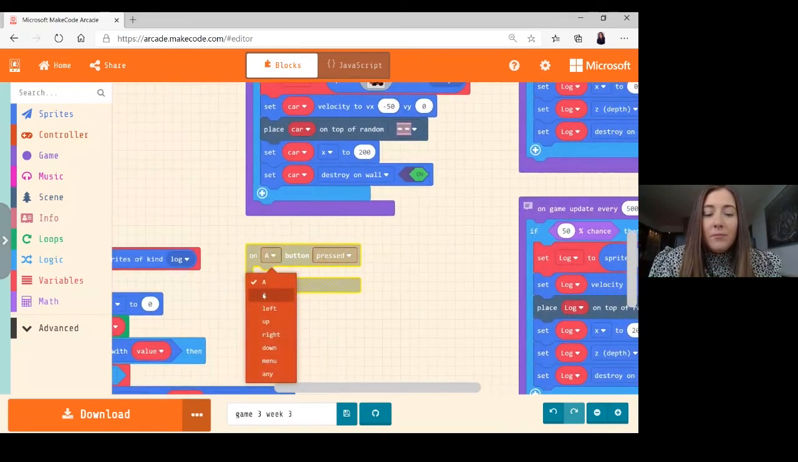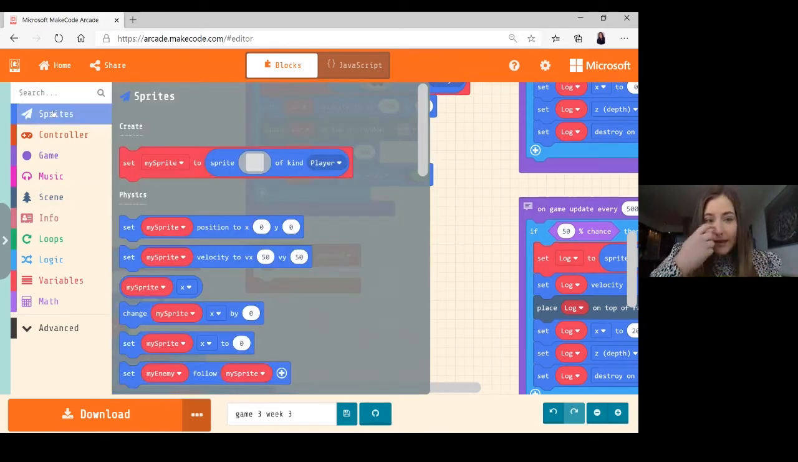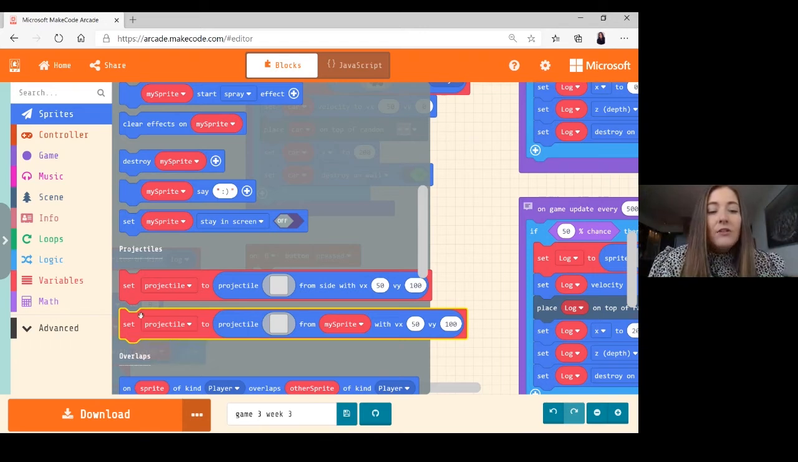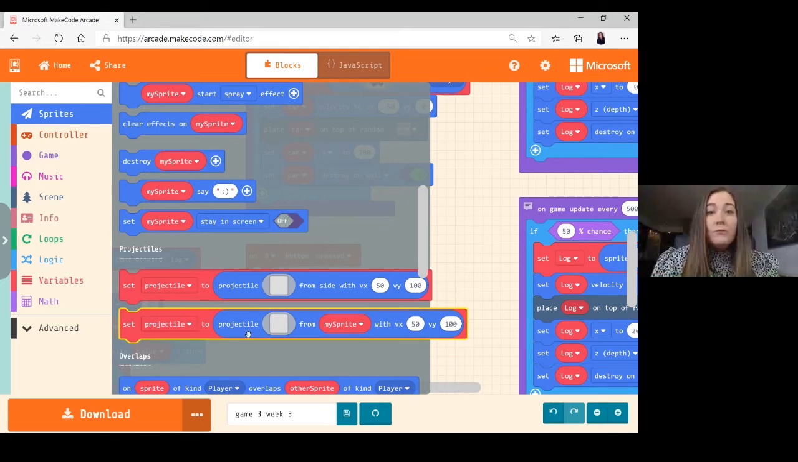On B button pressed, let's create our projectile. We said at the start that we wanted it to be kind of like breadcrumbs, or bread of some sort, didn't we? So let's go into sprites, and in sprites there's actually a whole section dedicated to projectiles. We're going to go with the second block here, because the first one is projectiles coming from the side of your screen, whereas this one is a projectile that comes from the sprite. This one's really cool.